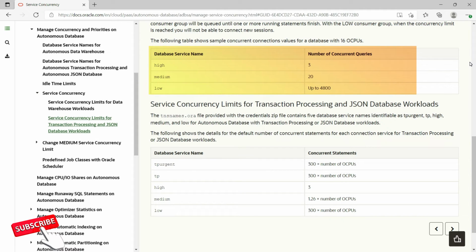Similarly, the low consumer group will be able to run 4800 concurrent SQL statements. Remember, the high consumer group can run at least one SQL statement when medium consumer group is also running statements. And when these concurrency levels are reached for a consumer group, new SQL statements in that consumer group will be queued until one or more running statements finish.